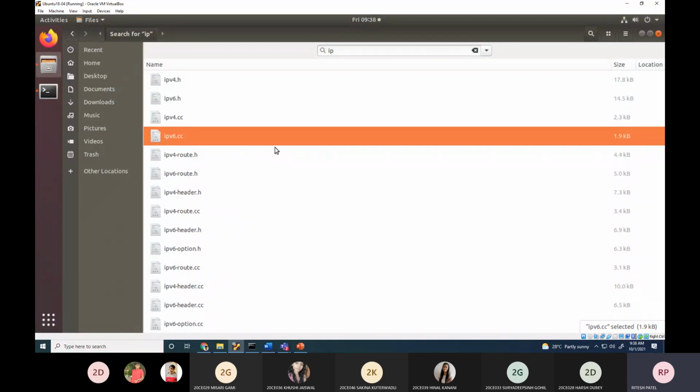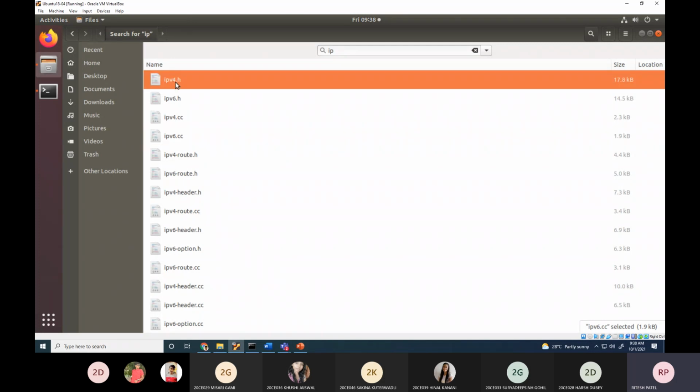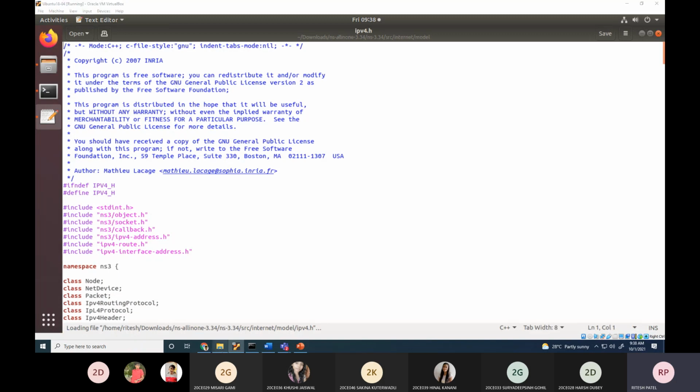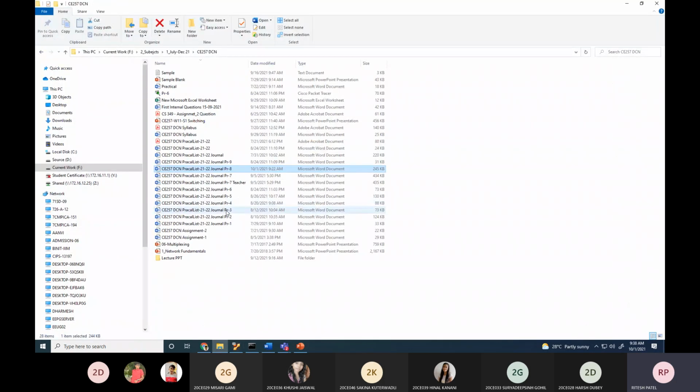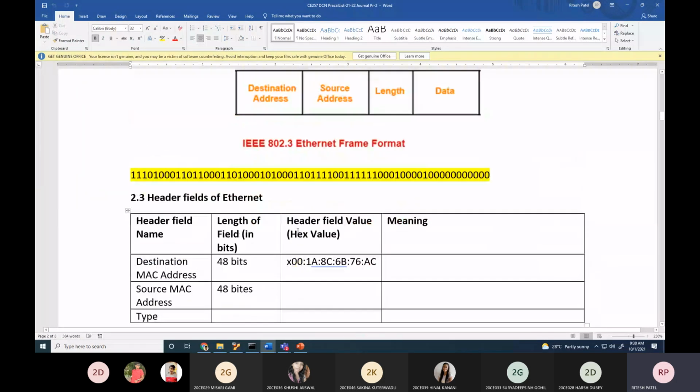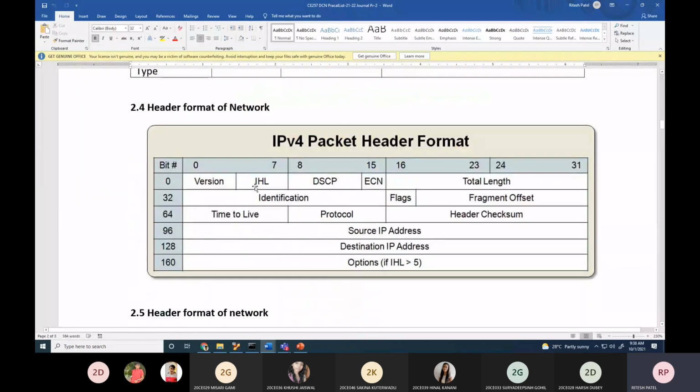Network layer. Do you remember the network layer? What are the fields of the network header? What is the first field of the network header? In practical number 2, this is a network header: version, header length, control, total length, identification, flag, time to live, protocol, source IP, destination IP.